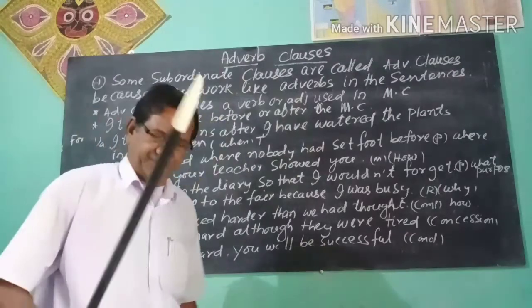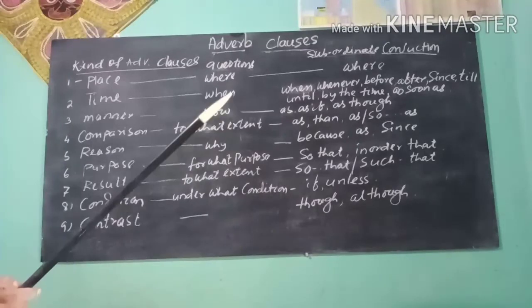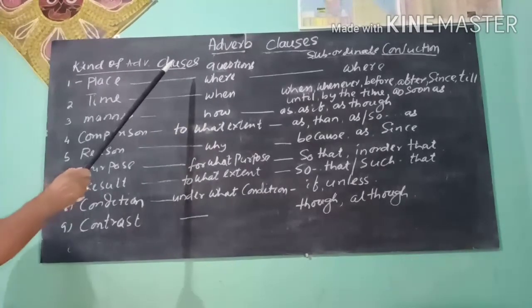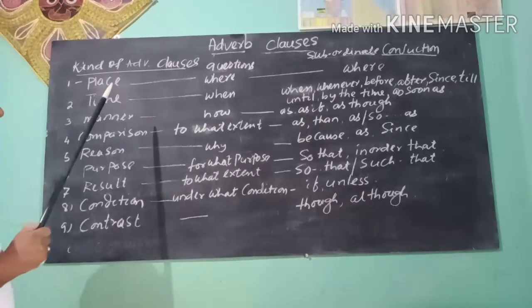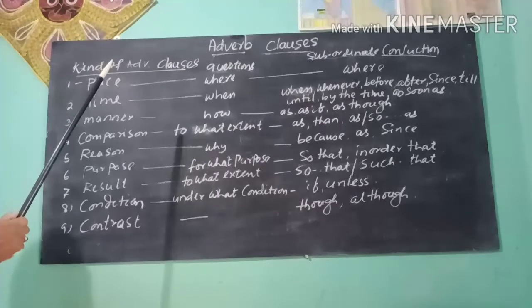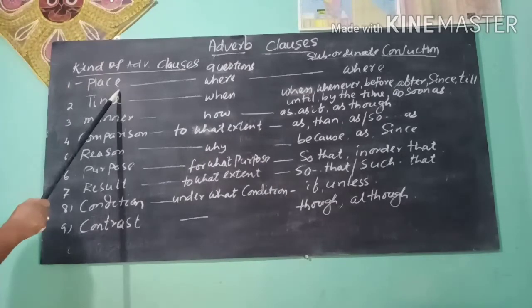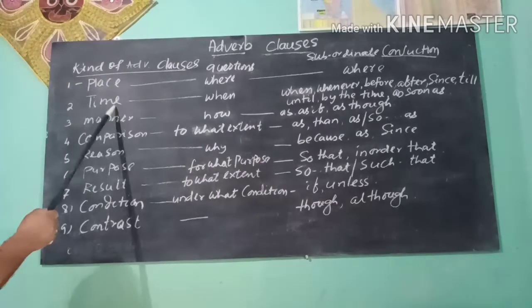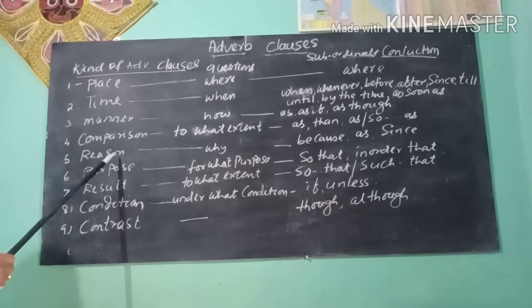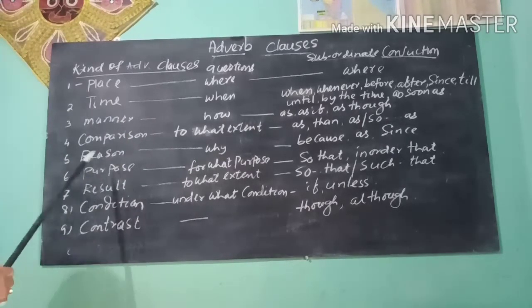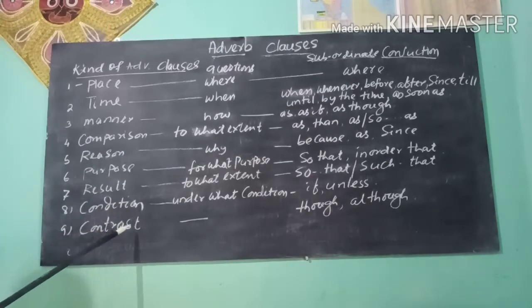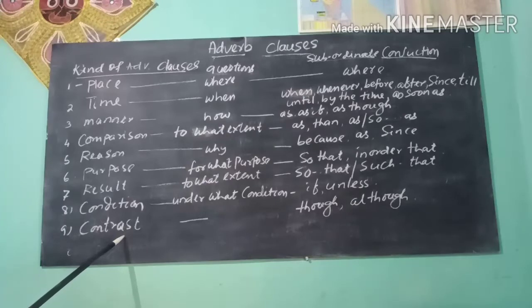Next, dear students, now you see the kinds of adverb clauses. There are many kinds: adverb of place, time, manner, comparison, reason, purpose, result, condition, and contrast.